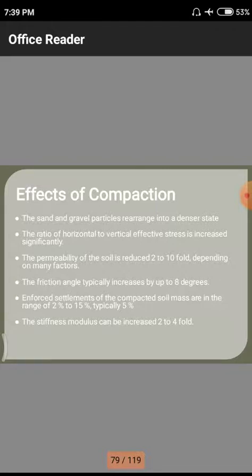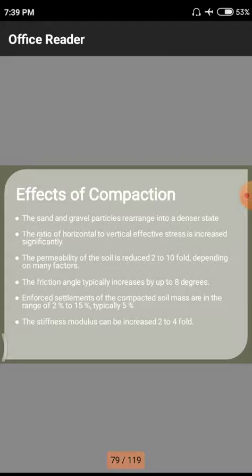Next one, friction angle typically increases by up to 8 degrees. That means 8 degrees friction angle. Friction angle means the particles, center to center, how they vibrate, how vibration takes place, how they arrange each particle and particle. There may be some friction angle between those particles.